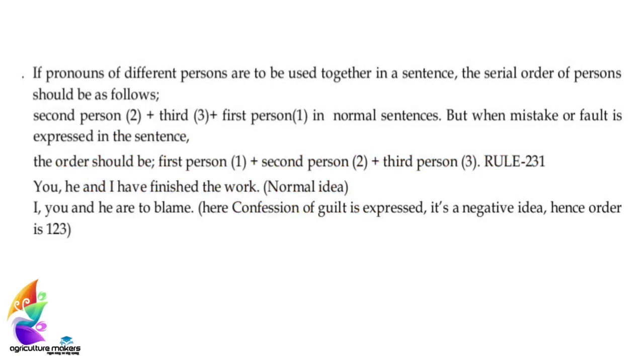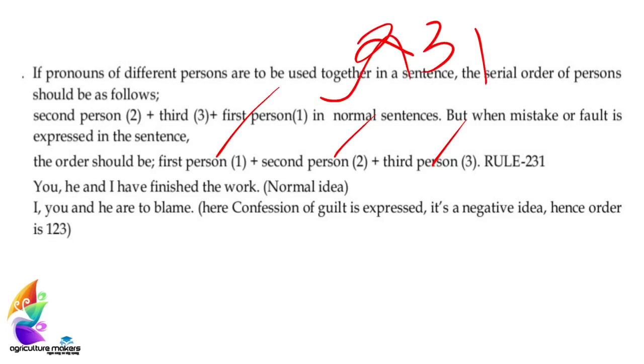Coming to the first thing, we all know that in subject we have first person, second person and then third person. First person refers to I, second person is you, and third person is he, she, it, they, anything. If all the three persons are coming in the same sentence, then we should follow the 2-3-1 rule, which means the second person will come first, followed by the third person, and finally the first person.